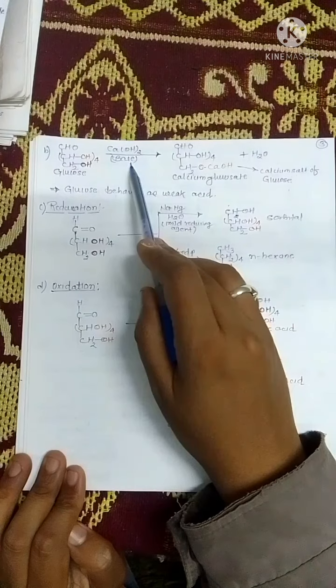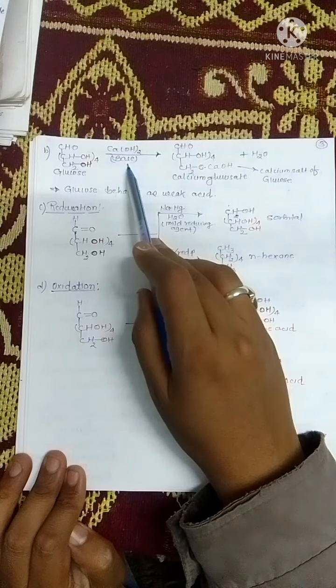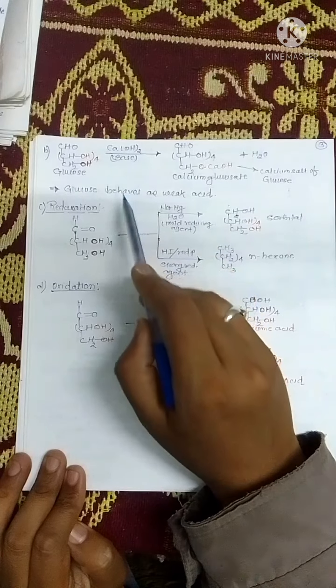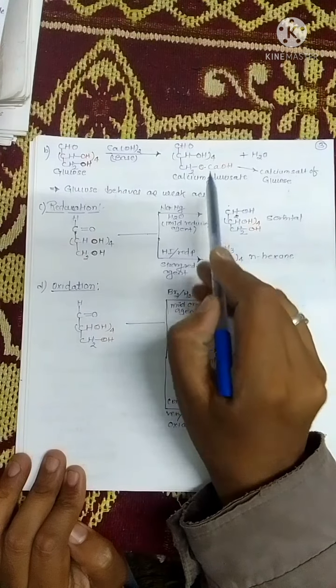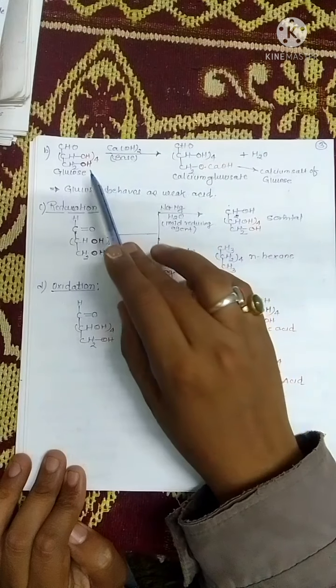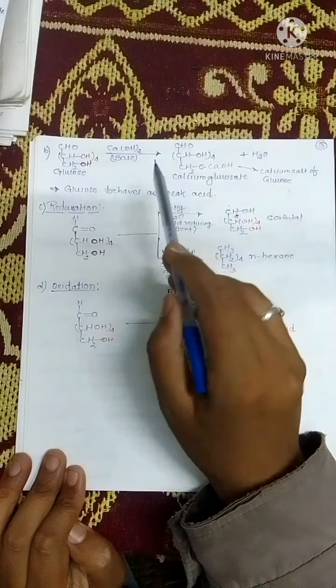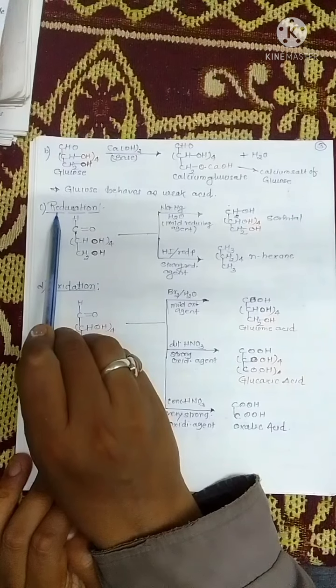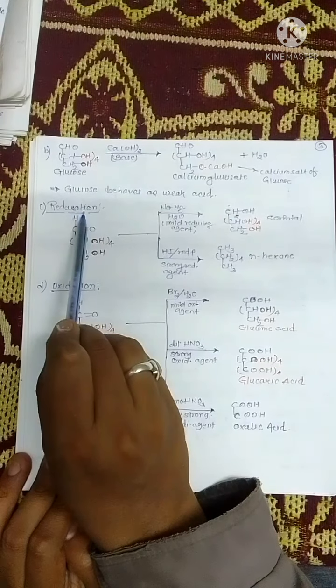So we know that a base forms a salt with an acid. So we can say that glucose behaves as a weak acid in the reaction. So glucose can behave as a weak acid. So now we are going to see the reduction reaction.